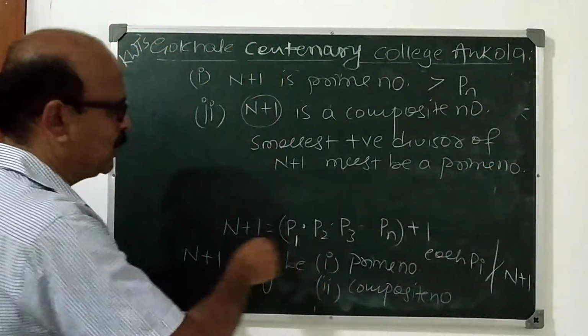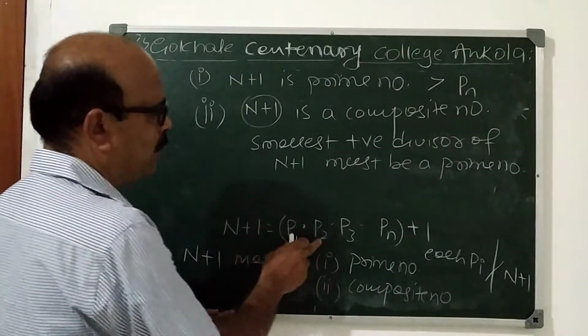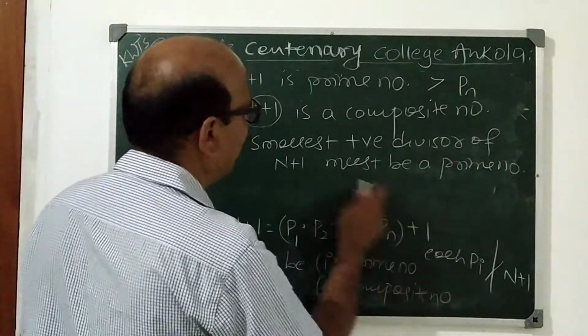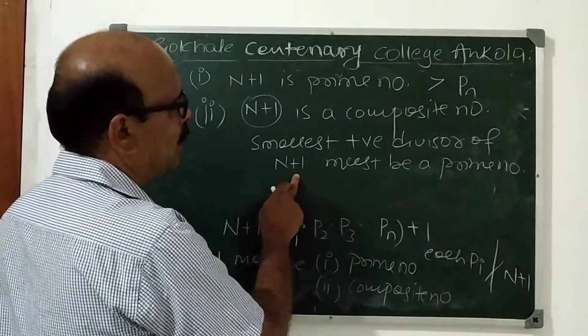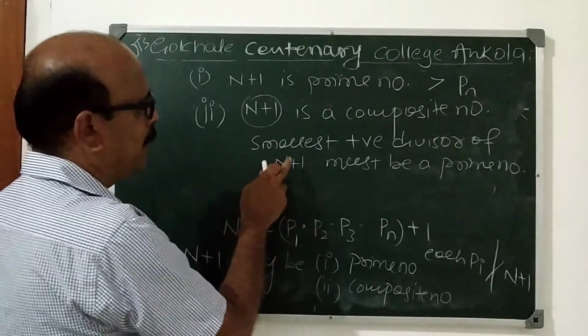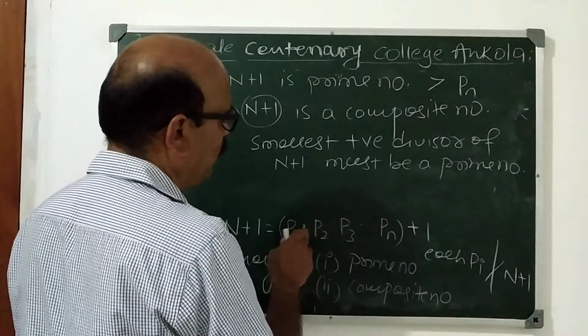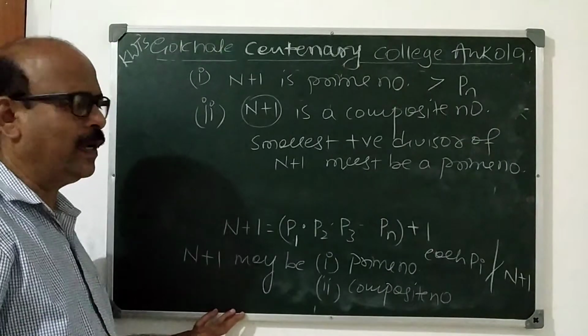But see how n plus 1 is defined. None of these P1, P2, P3, Pn divides n plus 1. Therefore, if n plus 1 is a composite number, then it has a prime factor other than P1, P2, P3, etc., Pn.